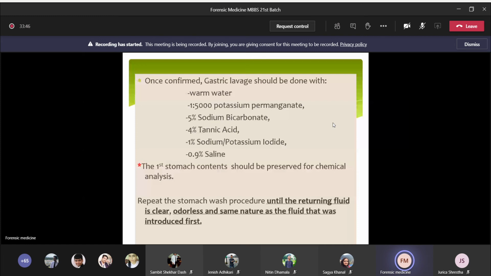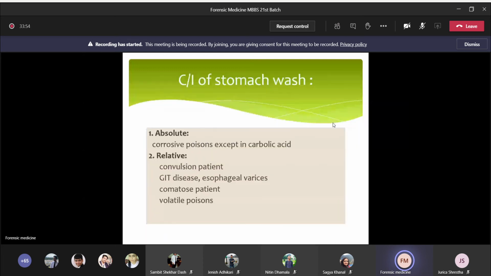And the absolute contraindication: it should not be done in corrosive poison cases except in carbolic acid. And the reason is carbolic acid causes the stomach wall to become hard and leathery. So the chances of perforation in carbolic acid are very less. So stomach wash can be done in carbolic acid poisoning.